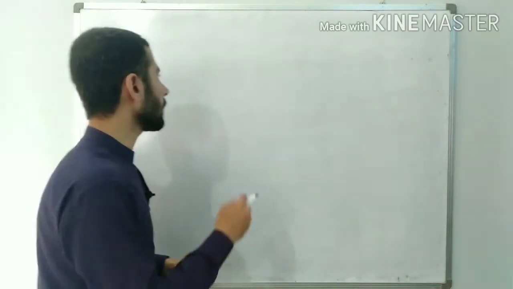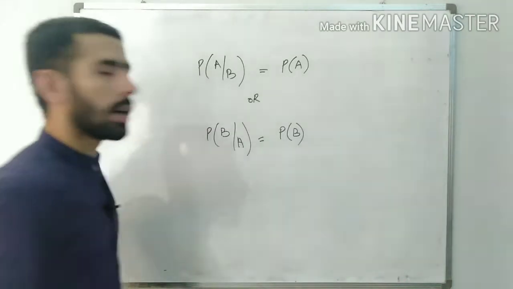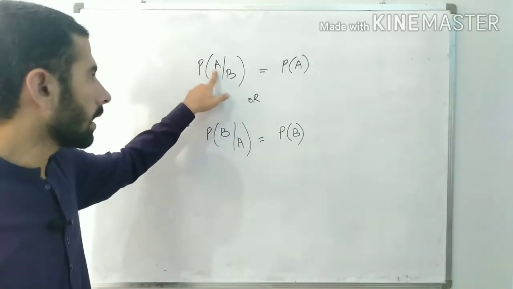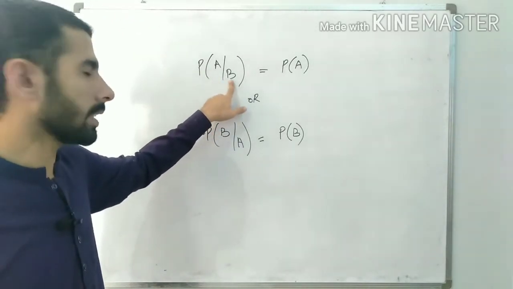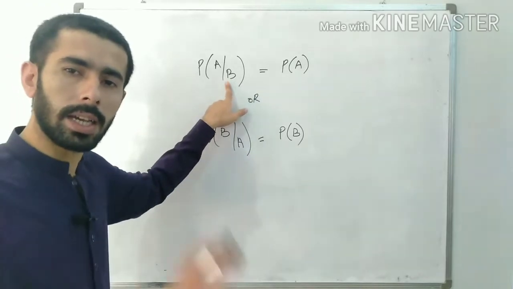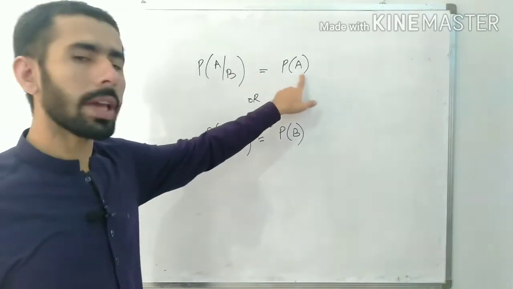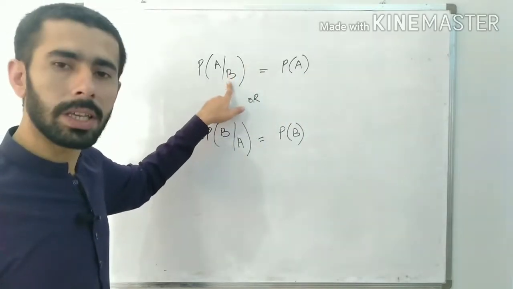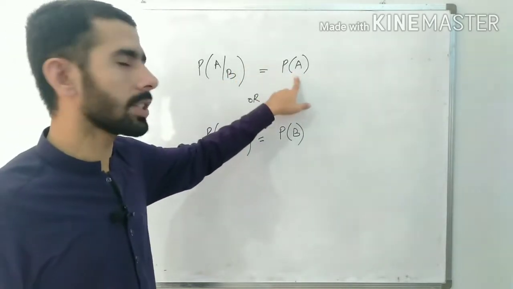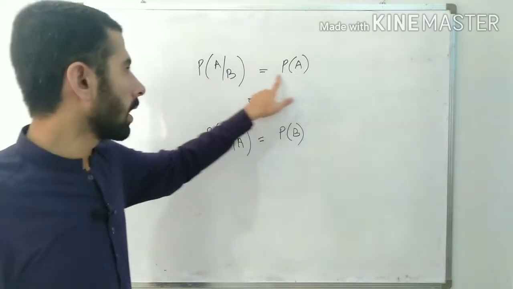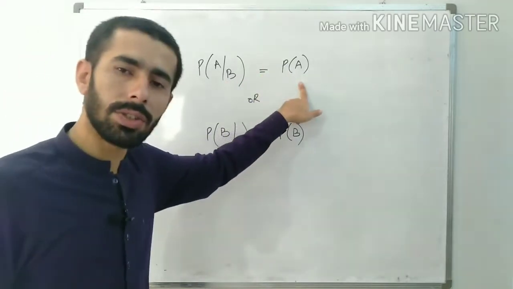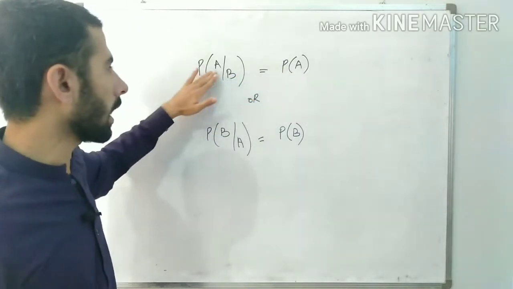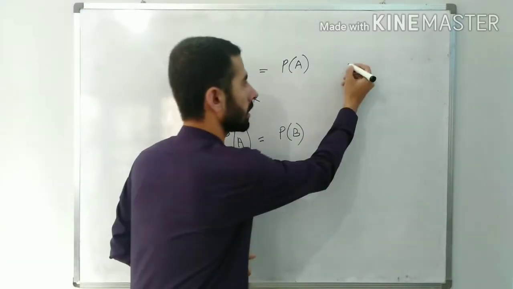So mathematically we say that if the probability of A conditioned on the fact that some event B has already occurred is the same as the previous probability of A, like event B could not update the chances of A, the chances of A are still the same, then events A and B are independent.